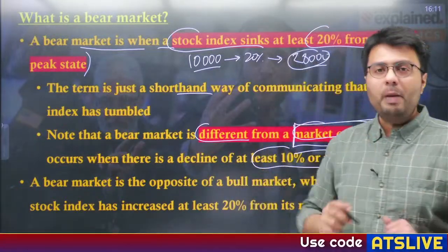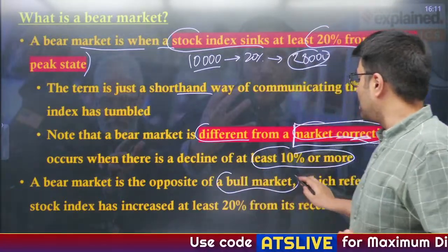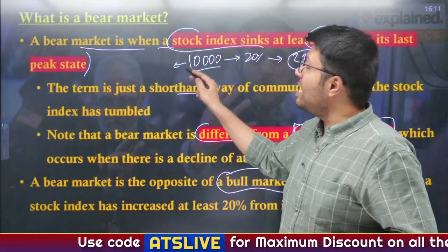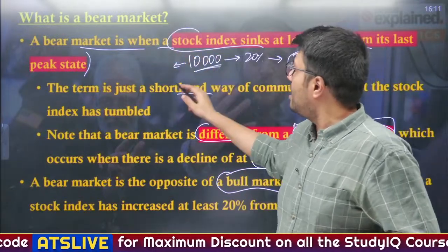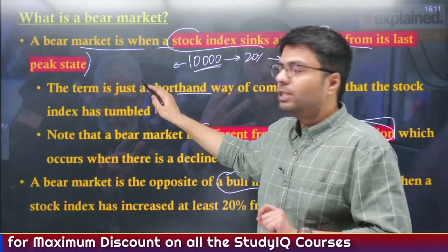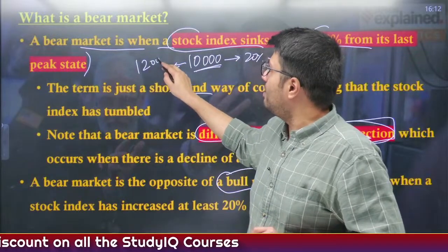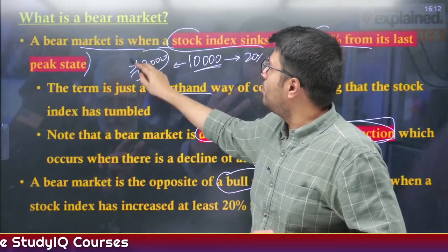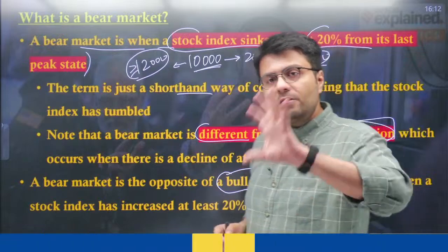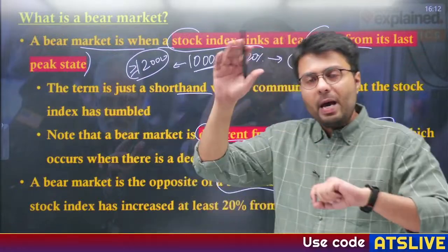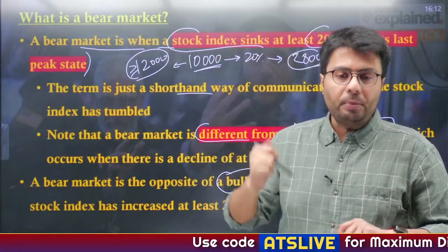Now the reverse of a bear market is a bull market. So if earlier the index was 10,000, and it increases by 20% to 12,000 or more, that is known as a phase of bull market. So this is the difference between bear and bull. Bear pushes it down, bull pushes it up.